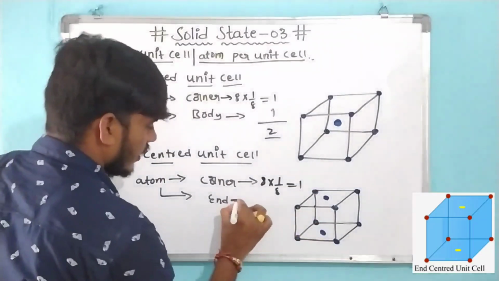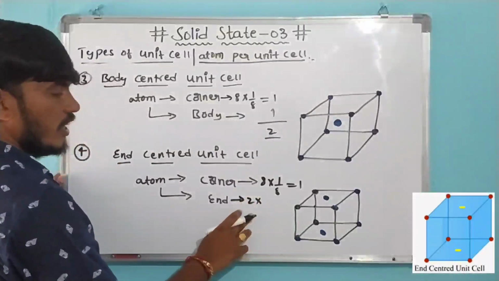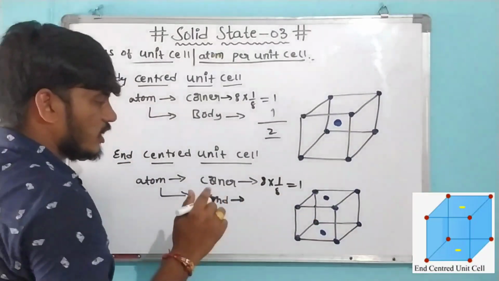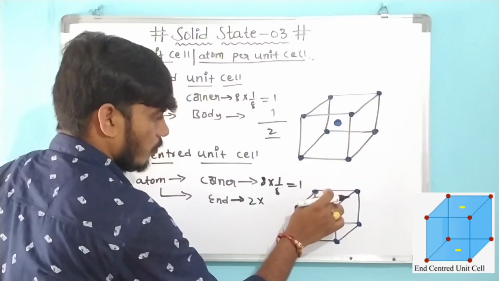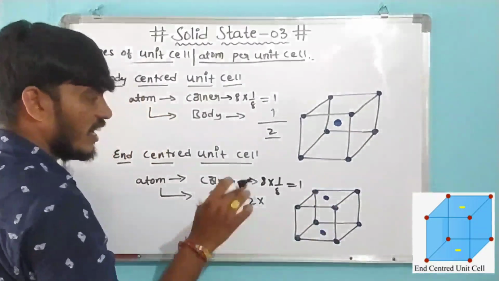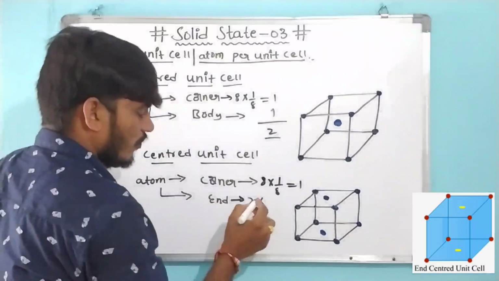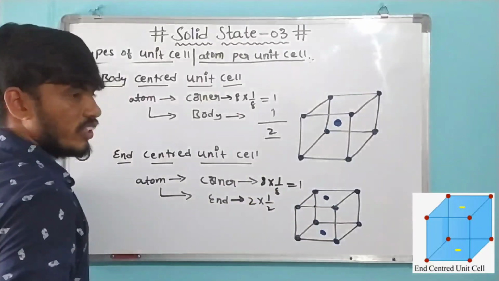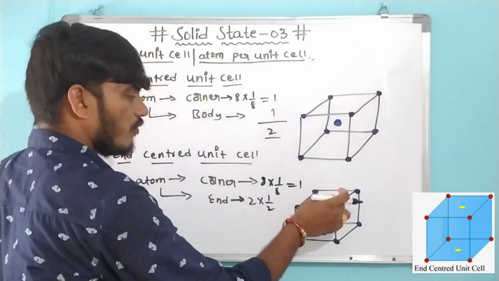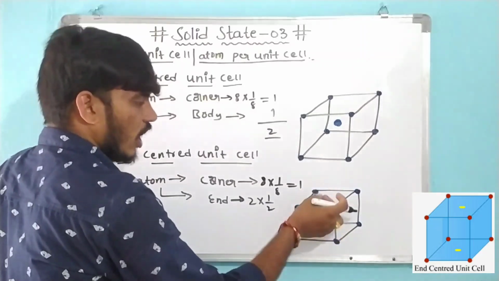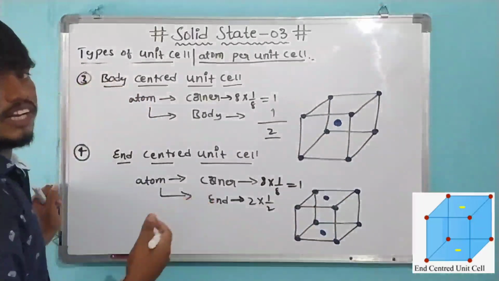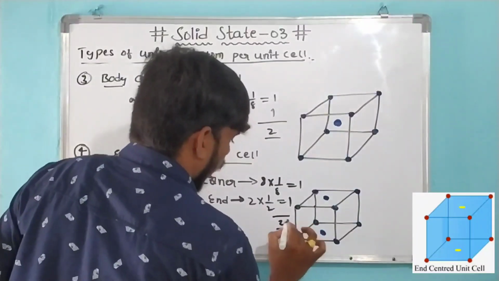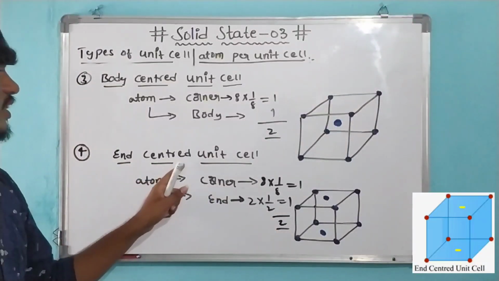And 2 end points are present, 2 atoms on the top face and bottom face, and each atom has 1/2 part present in the unit cell, while half part of the atom is outside of the unit cell. It means 2 into 1/2 is equal to 1. Finally, atoms per unit cell in the end centered unit cell is 2.